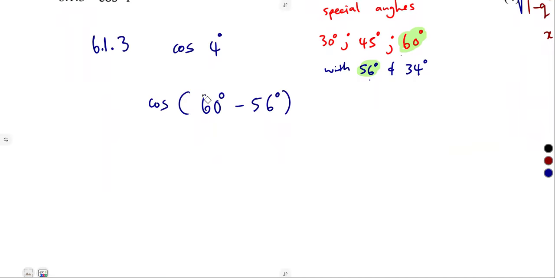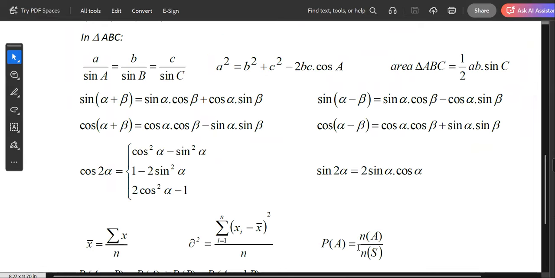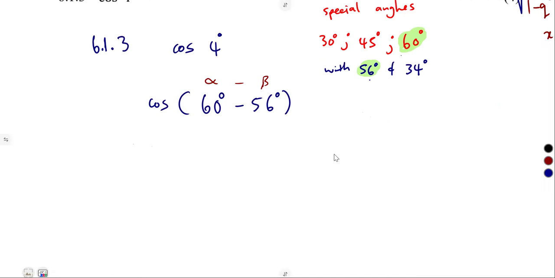So here for our compound angle, cos alpha minus beta. From our formula sheet, remember we talked about these. Cos alpha minus beta is going to be what? Cos cos plus sine sine. So this is equal to cos 60 cos 56, plus, the sign changes to plus, sine sine, the sine of 60, sine of 56.